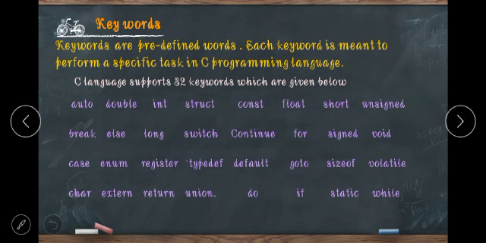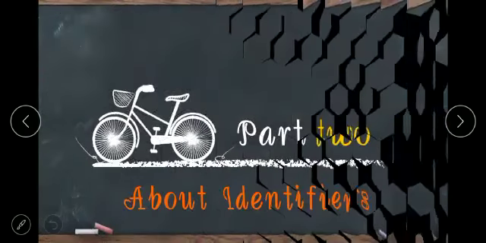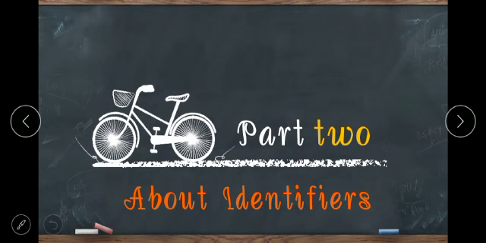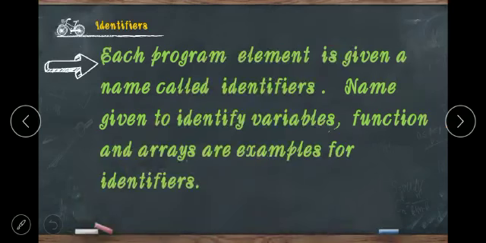And then the second part, we will discuss identifiers. Identifiers. Each program element is given a name, called an identifier. The names given to variables, functions and arrays are examples of identifiers.